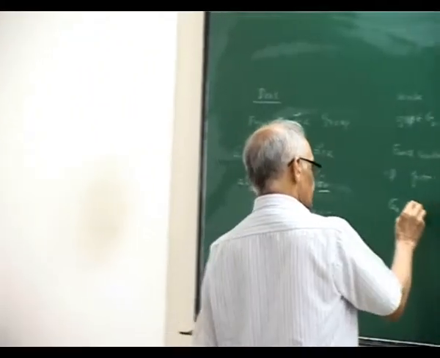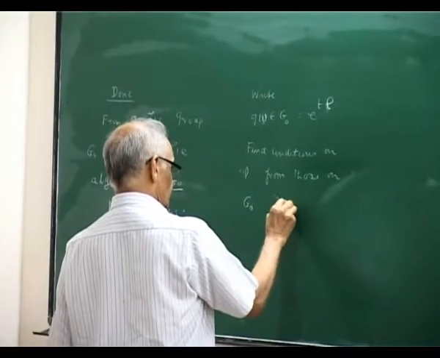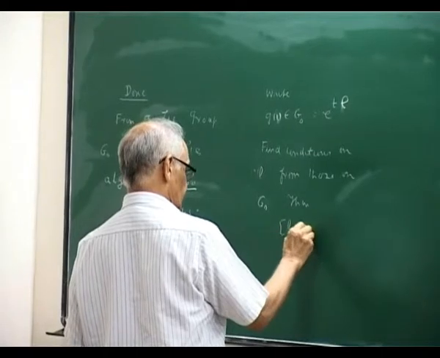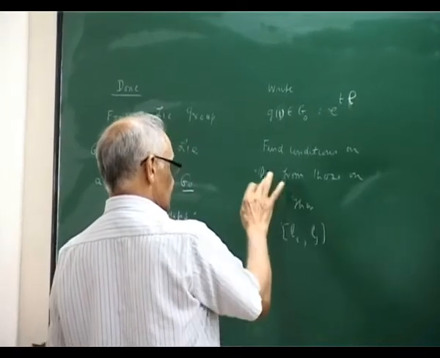Then, L1, L2, so Li, Lj, we find this set of L's.